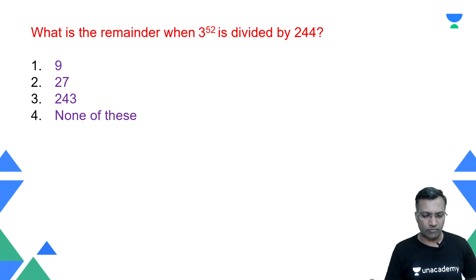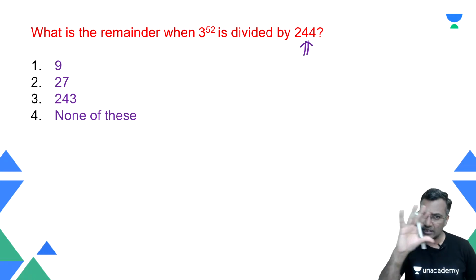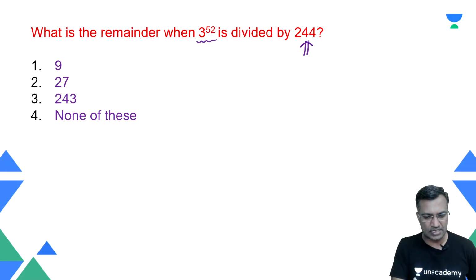What is the remainder when 3 raised to power 52 is divided by 244? Suddenly it looks like, man, what have you done? The divisor looks a little large. Earlier divisors were small, so now the divisor looks larger, and the remainder looks a little larger. What do we do? Nothing to worry. You may have to have some understanding of the base.